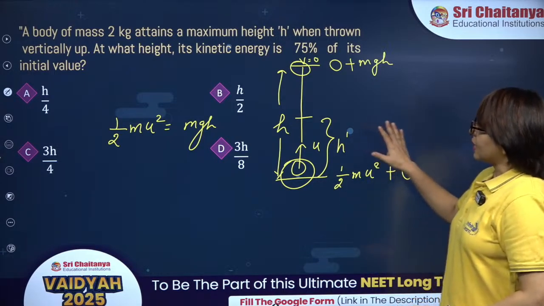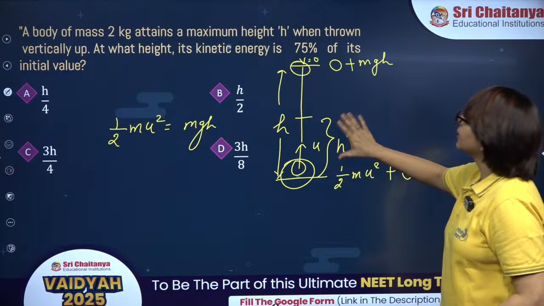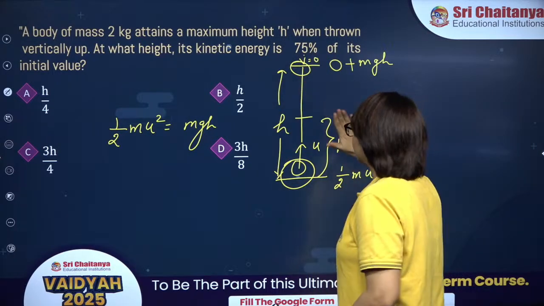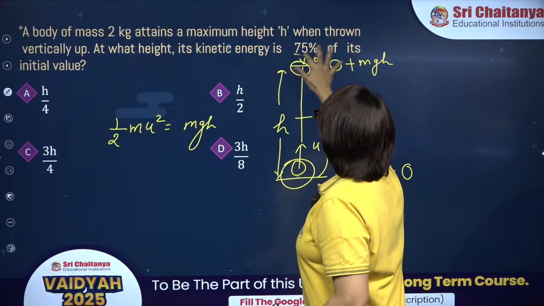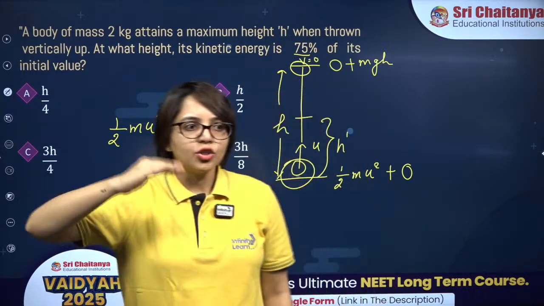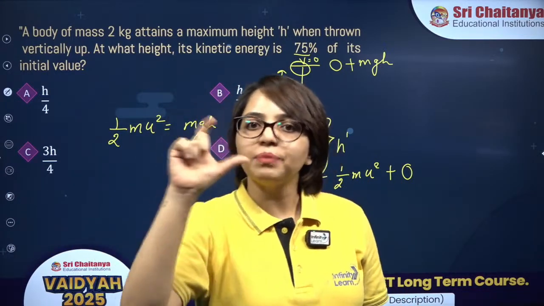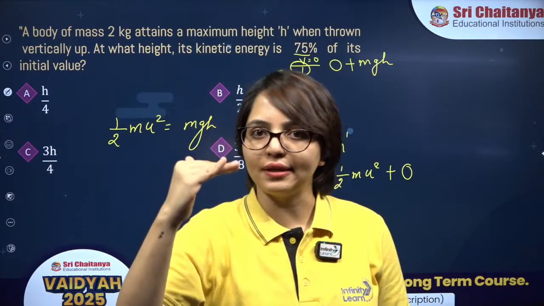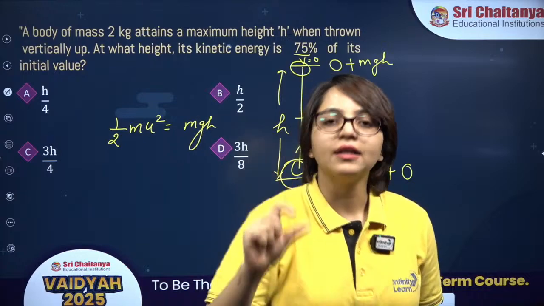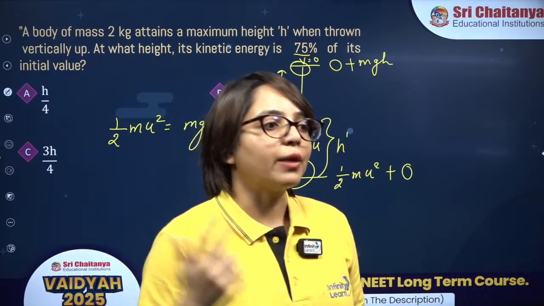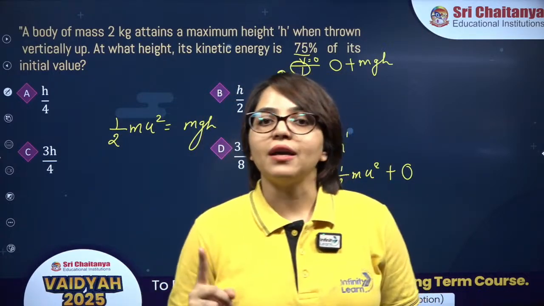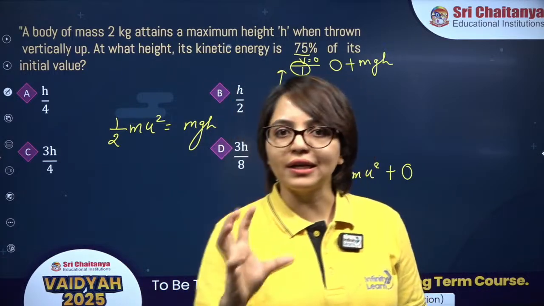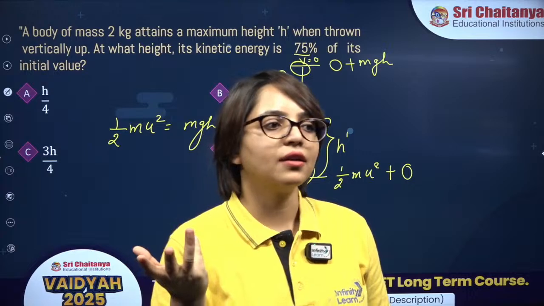Alright, now in the second one, they are asking for the height at which the total kinetic energy is 75% of its initial value. That means we are losing 25% of the kinetic energy. As the particle is going up, kinetic energy is decreasing, and at a particular height, the decrease in kinetic energy is 25%. Now, can you tell me where that decrease in kinetic energy is going? That 25% decrease in kinetic energy is going where? Can you tell me?